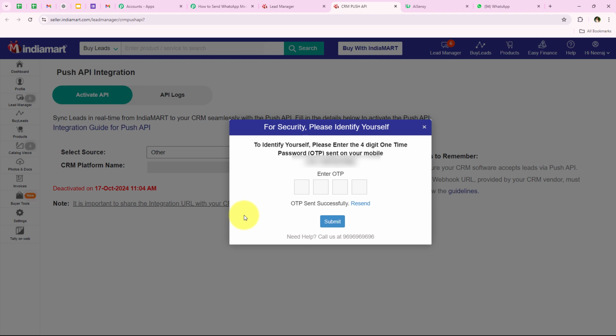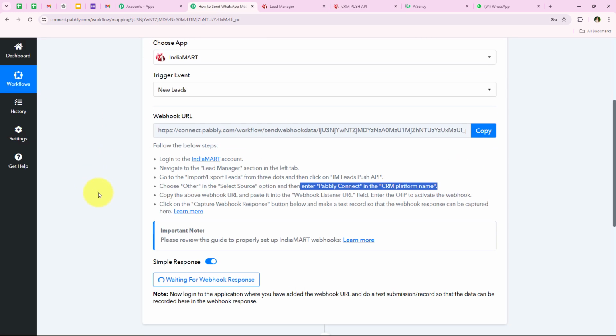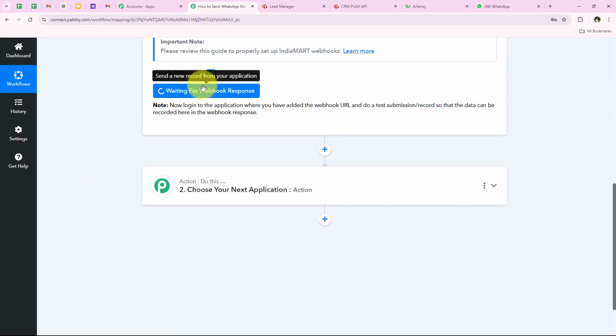So I'm going to enter the OTP, and after entering the OTP we are going to click on Submit. As soon as we click on Submit, yes, you can see that we have successfully connected our IndiaMART account with our Pabbly workflow. It says Integration Live. Now after connecting our account, it is saying waiting for a webhook response,